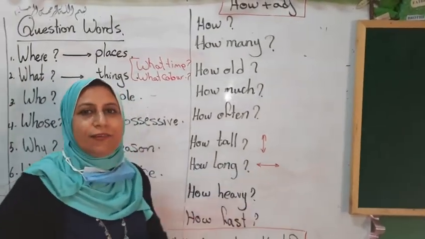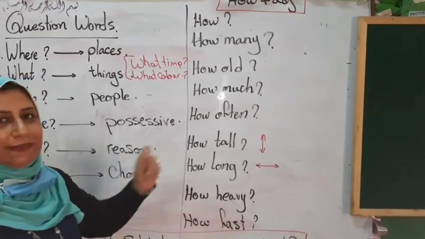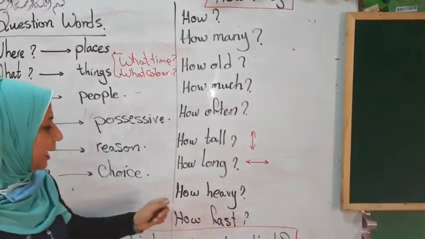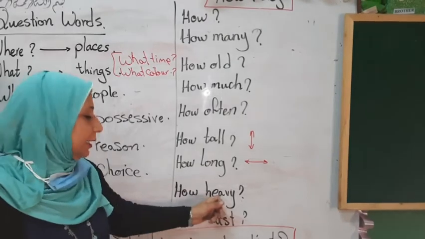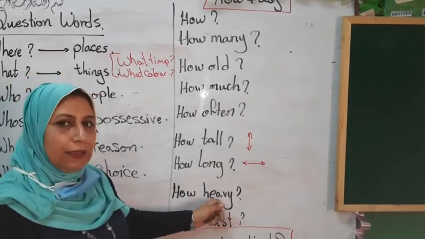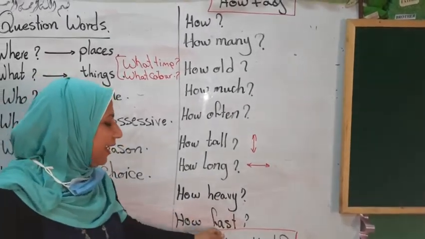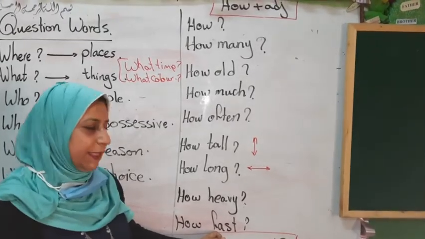How long is the river Nile? But how tall is the building? Okay? How heavy? Asks about the weight. How fast? Asks about the speed.